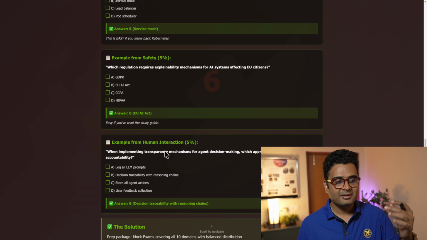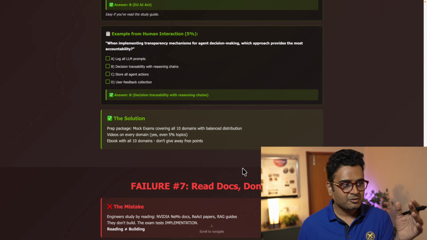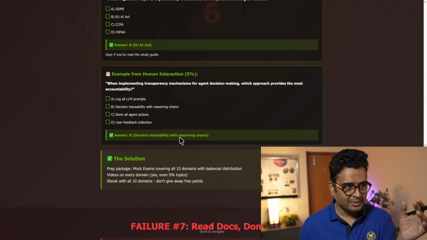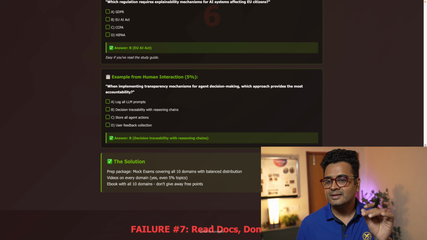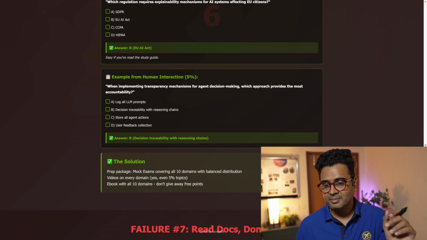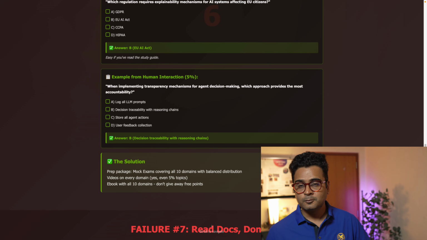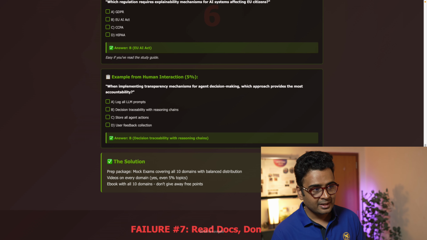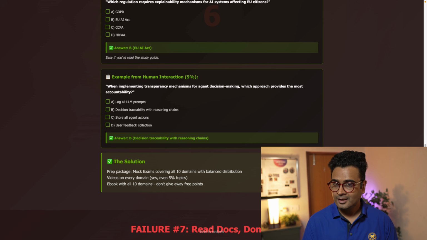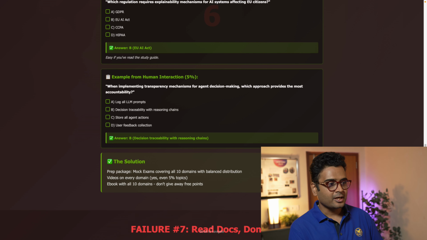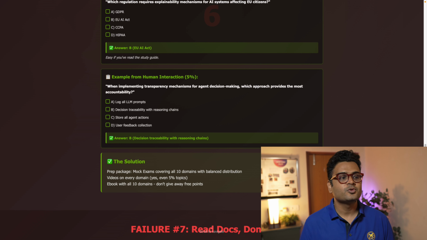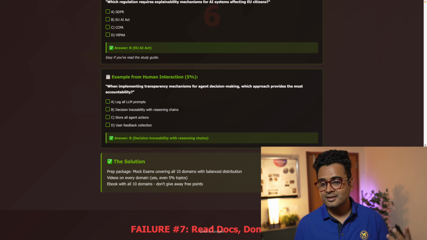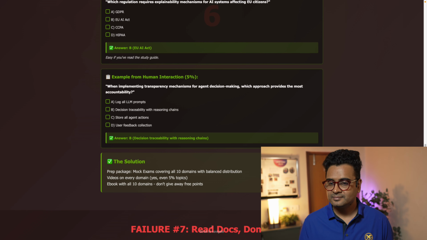Another question can be from human-AI interaction. For example, it can be as simple as, let's say, when implementing a transparency mechanism for agent decision making, which approach provides the most accountability? Option A, logging all the LLM loops. Option B, decision traceability with reasoning chain. Option C, storing all the agent actions. Option D, using user feedback collection. Here, the right answer is option B, that is, decision traceability with reasoning chain.